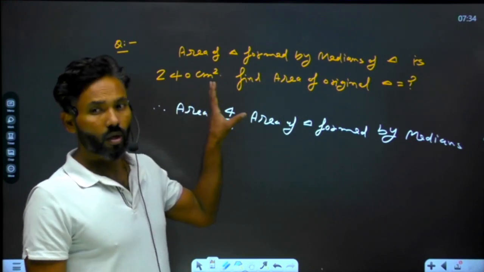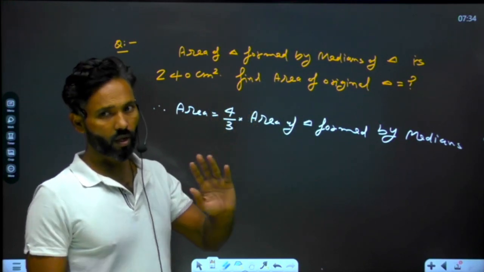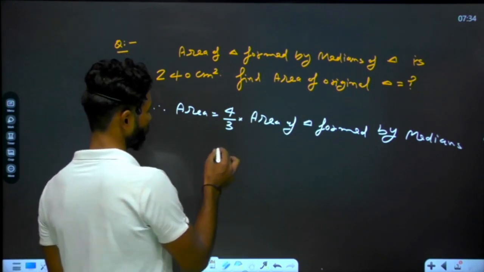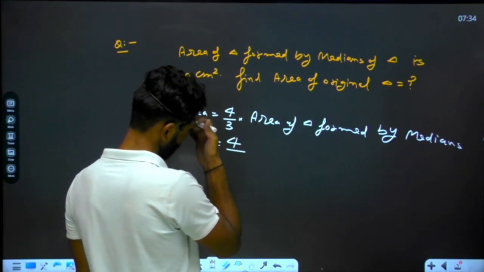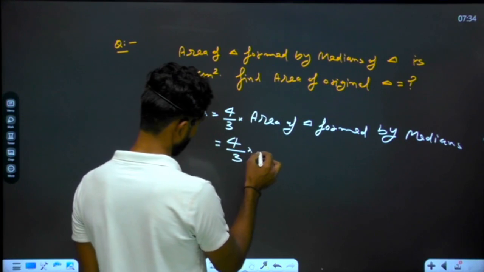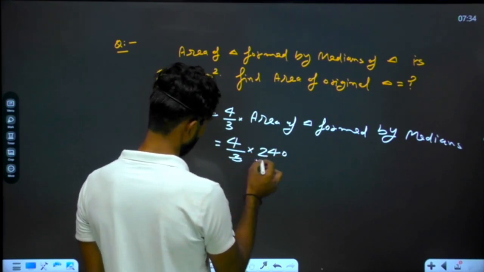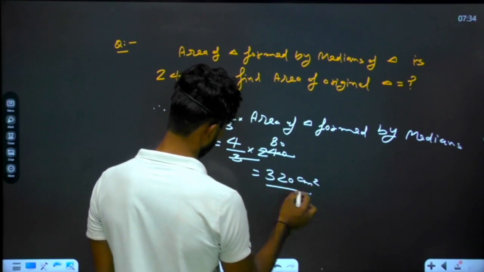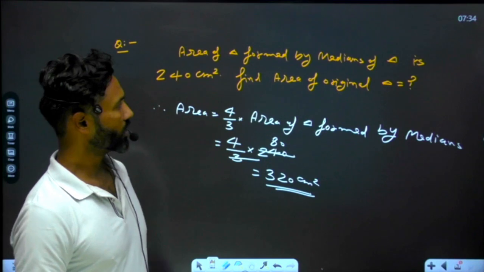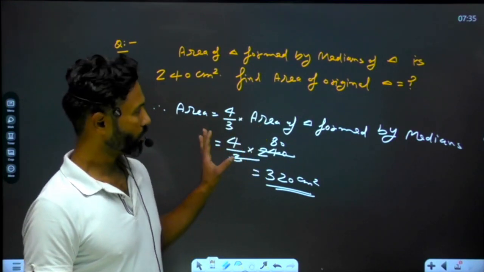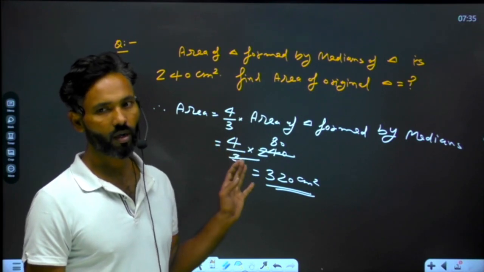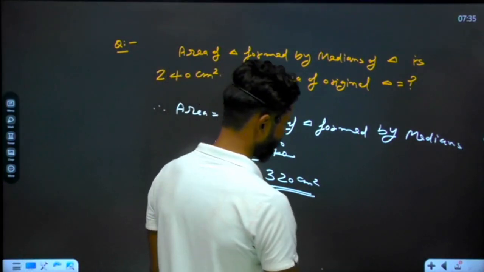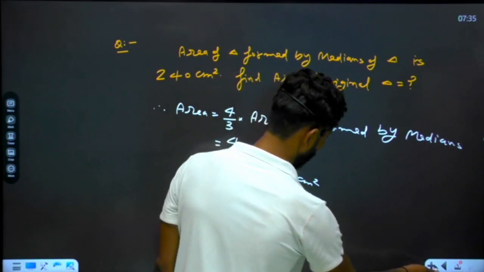So in this question, length of each median is not provided, but the area of the triangle is provided, which is constructed by those medians. So we just have to place the values over here, and it is easier than the previous one. 4 by 3 multiply 240. So it will be cancelled over here, 80 times 4, it is 320 centimeter square. Understand that? So this was asked in CDS examination once. So keep things in your mind very clearly, then you can apply easily in the question paper in the examination. Now we will move to the next concept.